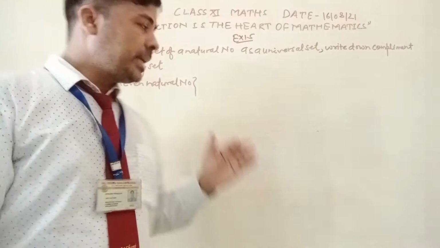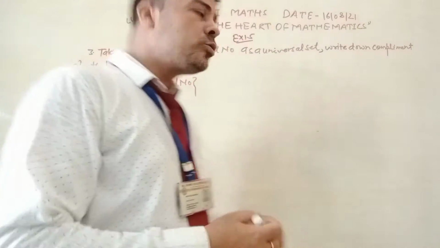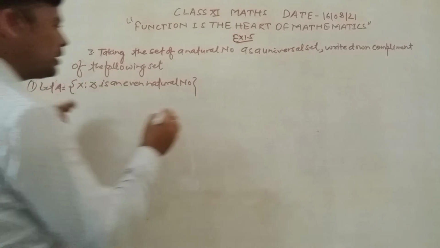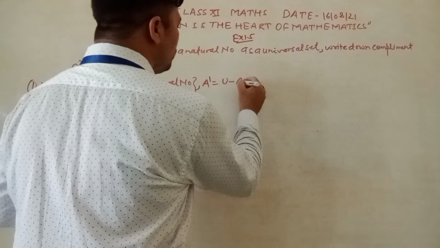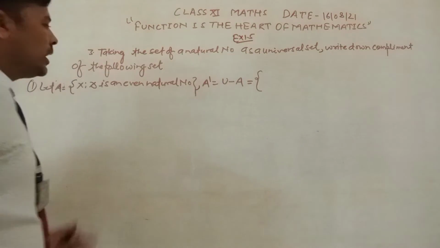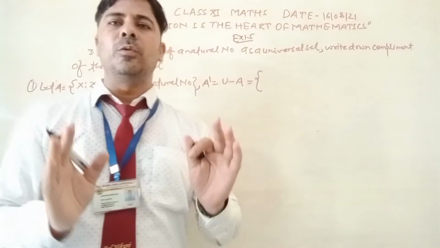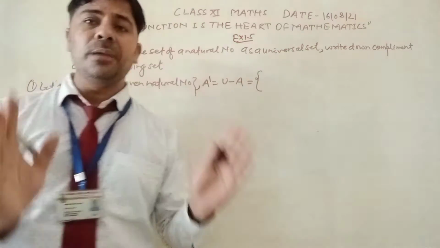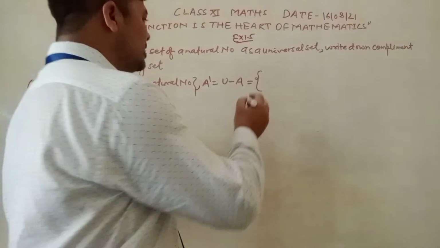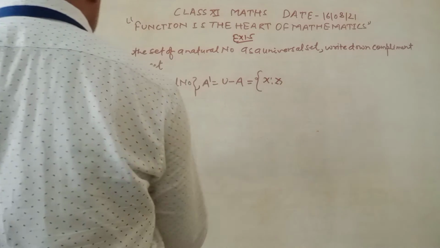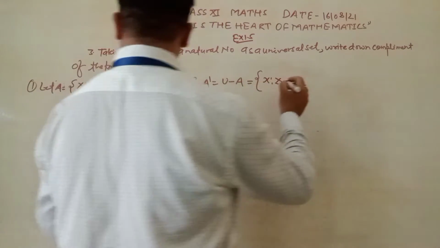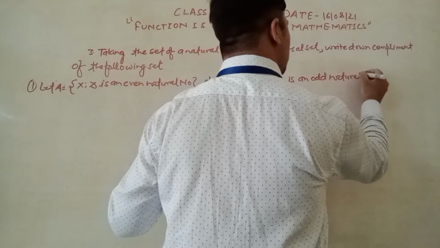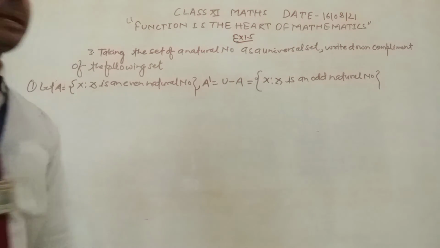Let this be A. Then A dash is equal to U minus A. If you take out the even natural numbers from the set of natural numbers, then only the odd natural numbers remain. So the complement of A, A dash, is x such that x is an odd natural number.